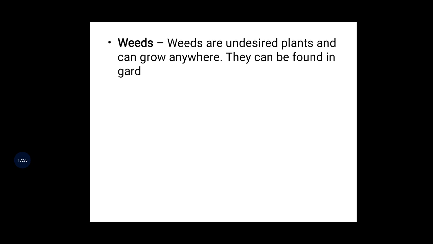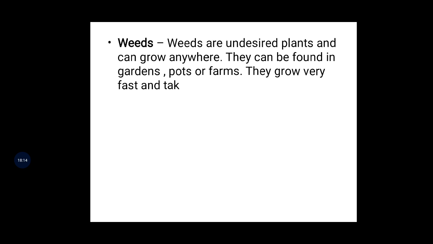This is simple. Like in gardens, yes, they can be found in gardens, pots or farms. So anywhere they will try to be present. Weeds are undesired plants and can grow anywhere. It is not possible to say where they will try to grow, and we cannot identify anything. Okay?